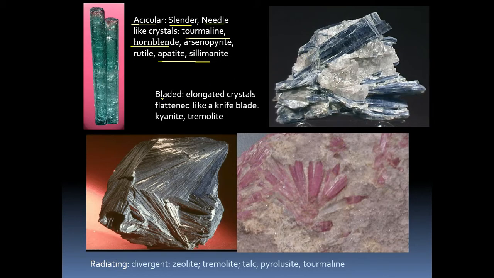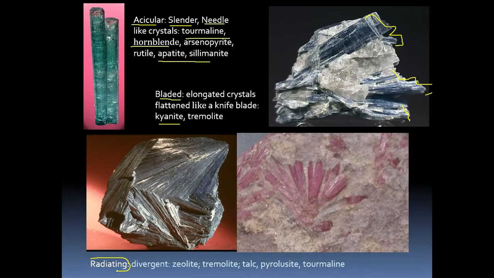Then the next one is bladed, like a sharp blade. You can see here, this mineral is kyanite. This is a kyanite mineral which shows bladed shapes. That is nothing but bladed form.